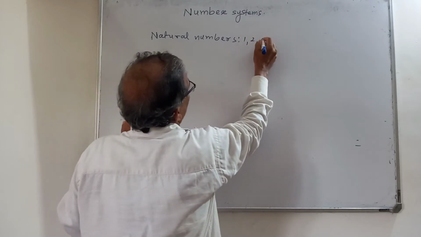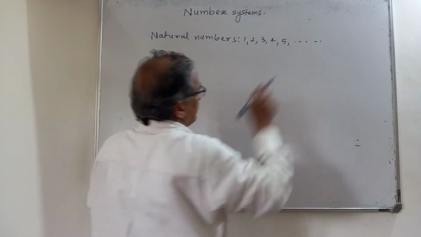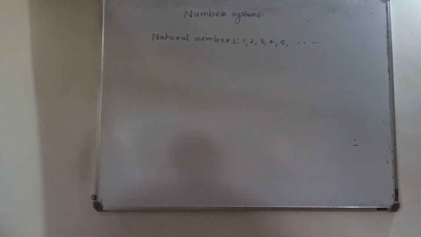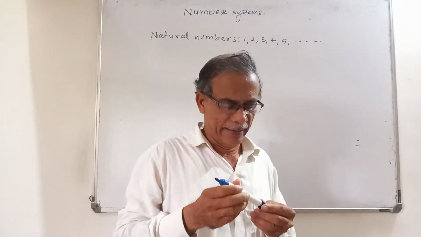They are 1, 2, 3, 4, 5, like this. They are infinite. There are so many. We'll say 10, then 20 comes, 100, 1000, 10,000, lakhs, like that.